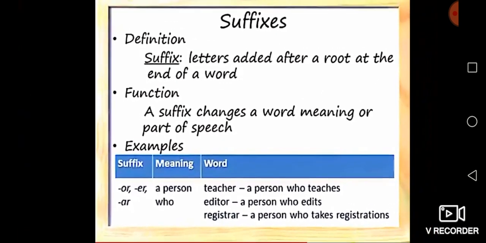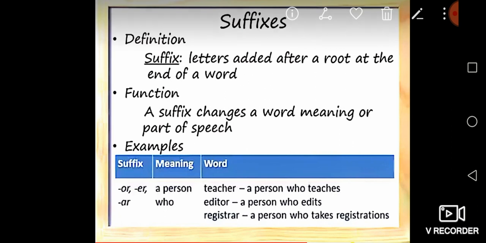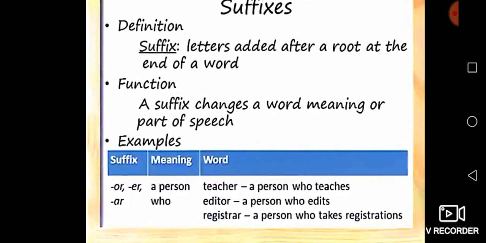We go to the word suffixes. We see some examples of suffixes. Listen carefully. Letters added after a root at the end of a word are called suffixes. I think you already know how we identify the root in the word. Listen carefully.